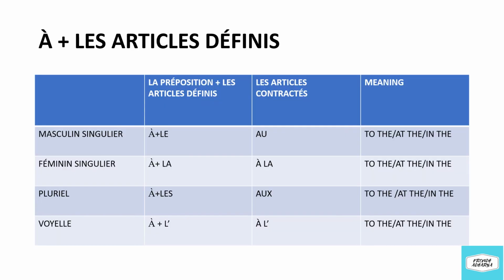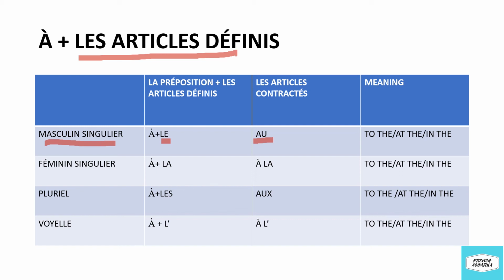Now let us have a quick look at contracted articles. We are contracting our preposition with the definite article. So à is contracted with le, it will become au, and au is used for the masculine singular form. The meaning is to the, at the, or in the.